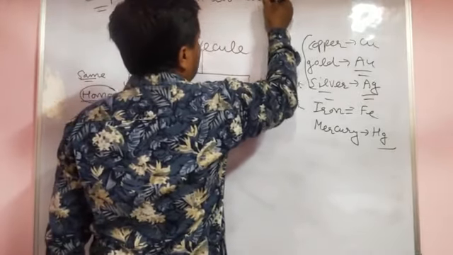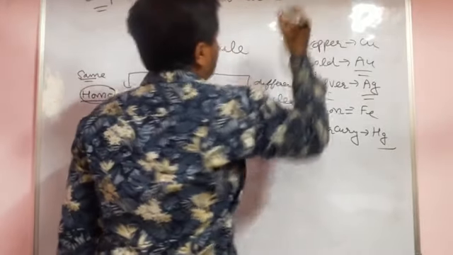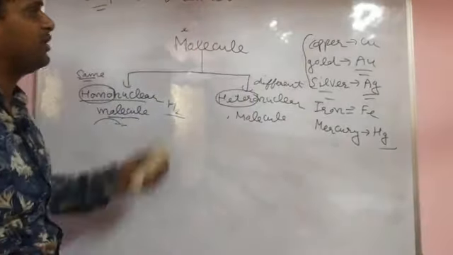Two or more, some definition, other definitions also, but revise this definition, a very easy definition.